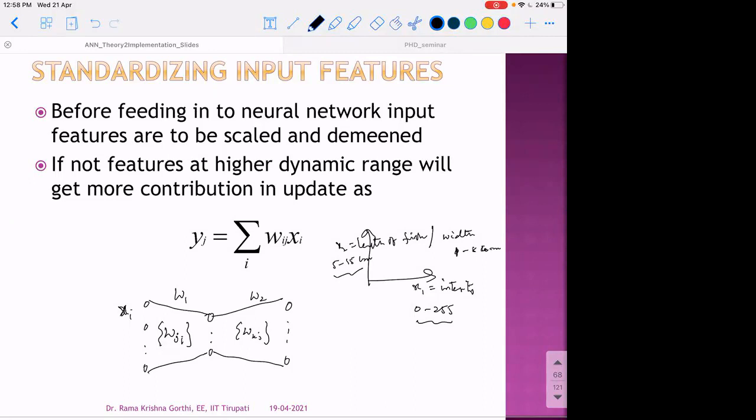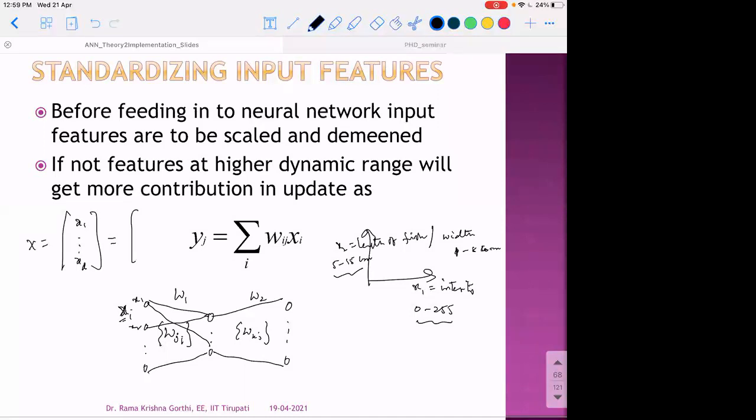In that case, one feature value x1 may be very high while x2 is very small, a large difference in dynamic range. Due to that, the weights connecting to x2 may get more influenced and x1 may get less influenced. That creates an imbalance in the training and design of the neural network. Hence, before presenting the inputs to a neural network, what we usually do is normalize the input features. That means each of the input features x1 to xd is usually brought to the same range.